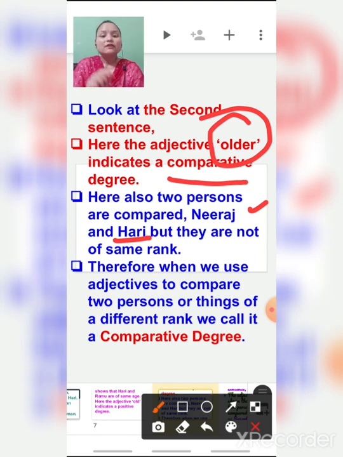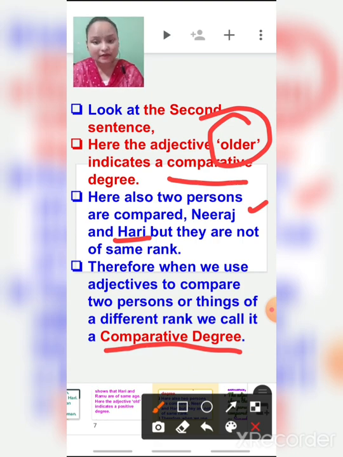Therefore, when we use adjectives to compare two persons or things of a different rank, we call it a comparative degree. When we compare persons or things of the same rank, it is the positive degree. And when we use adjectives to compare two persons or things of a different rank, we call it a comparative degree.